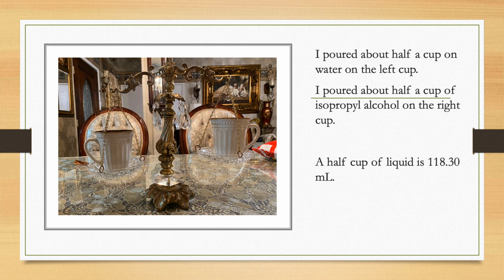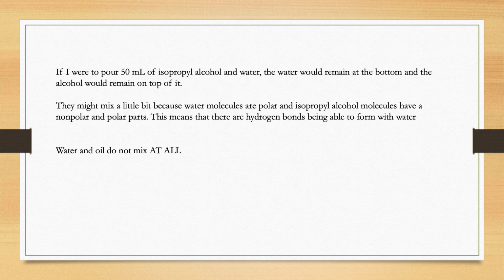I poured about half a cup of water in the left cup, and then I poured about half a cup of isopropyl alcohol in the right cup, and a half cup of liquid is about 118 milliliters. And as you can see, the water weighed a little bit more because it is a little bit more dense than alcohol. If I were to pour 50 ml of isopropyl alcohol in water, the water would remain at the bottom and the alcohol would remain on top of it.